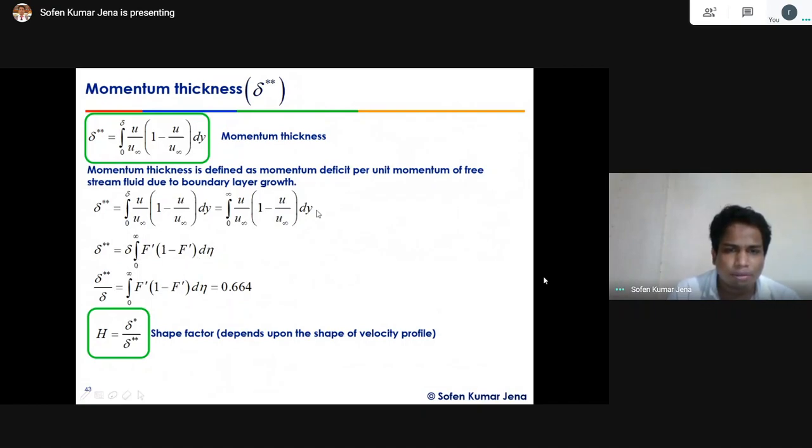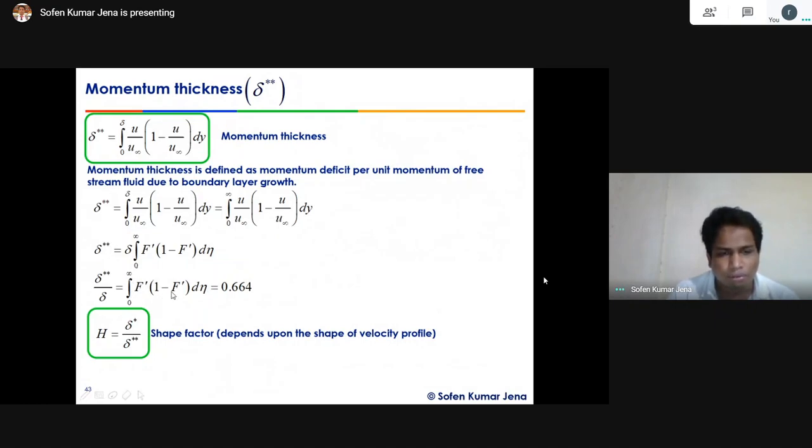So dy becomes delta into d eta. Now the ratio of the momentum thickness to the boundary layer thickness becomes integral 0 to infinity F prime into 1 minus F prime d eta.